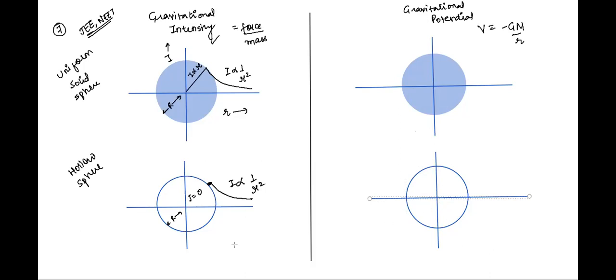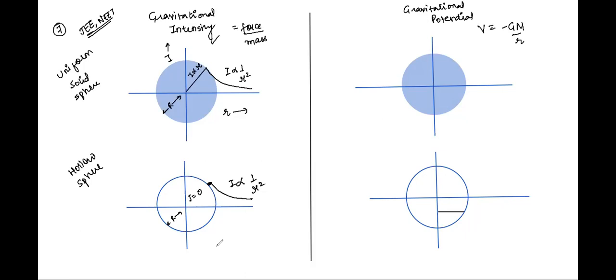Same thing holds here, Karuna. Inside a hollow sphere, potential remains constant. So when I'm talking about gravitational potential, it is constant inside a sphere, the way I've shown. And then maybe I'll draw this over here. Just a second.